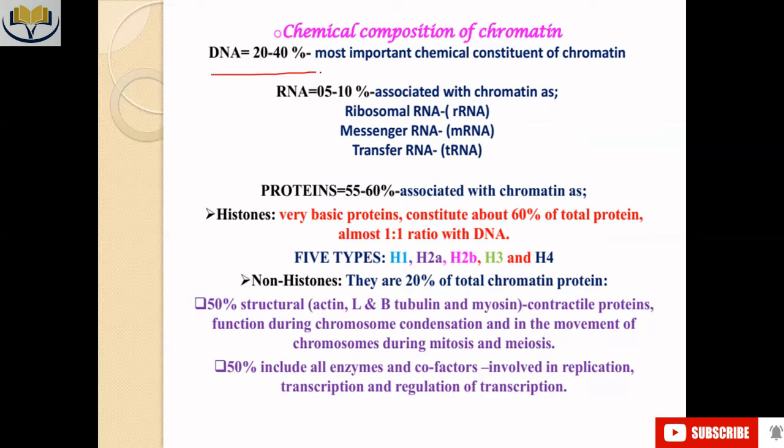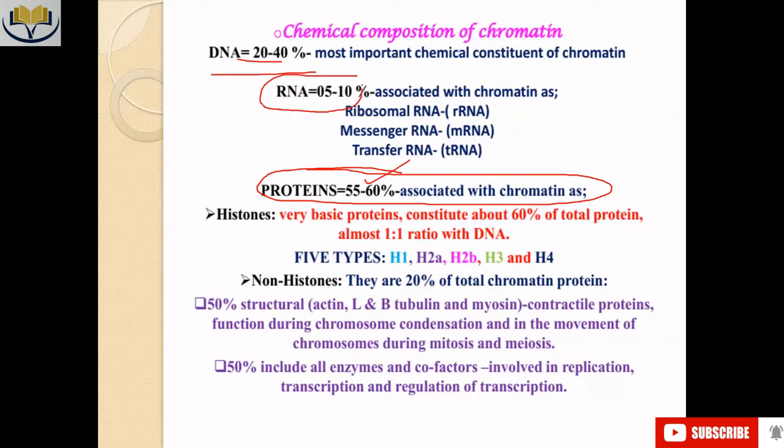So, if you look at the chemical composition of chromatin, you will find that DNA is only 20 to 40%. In this genomic structure, these are the main constituents. In the case of protein, 55 to 60% proteins are associated with the chromatin structure. How much protein? 55 to 60%. The rest of the part is RNA. Okay? Within this RNA, rRNA, mRNA, and tRNAs are dominant.